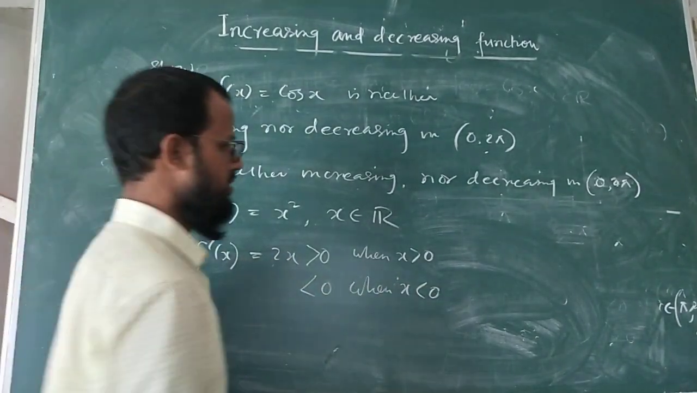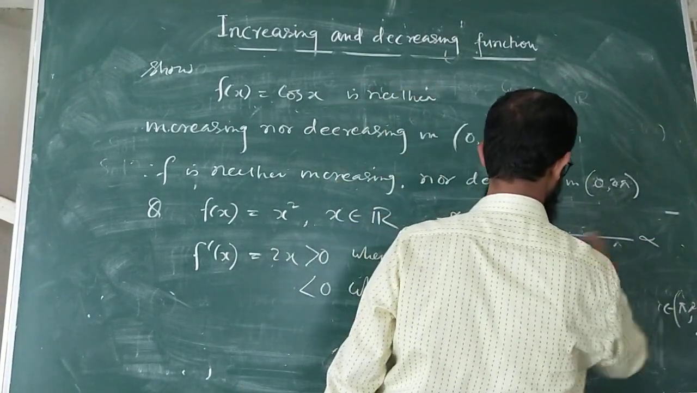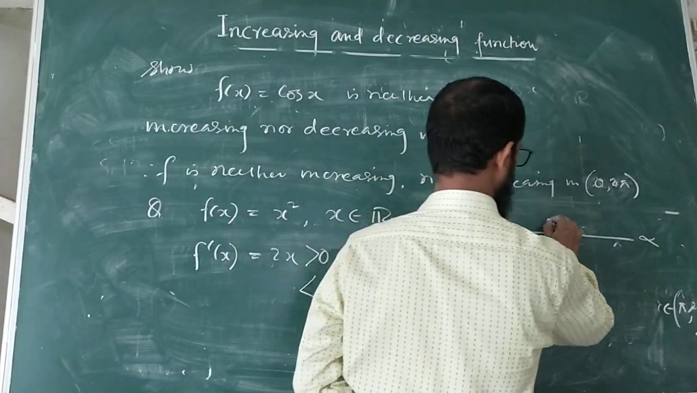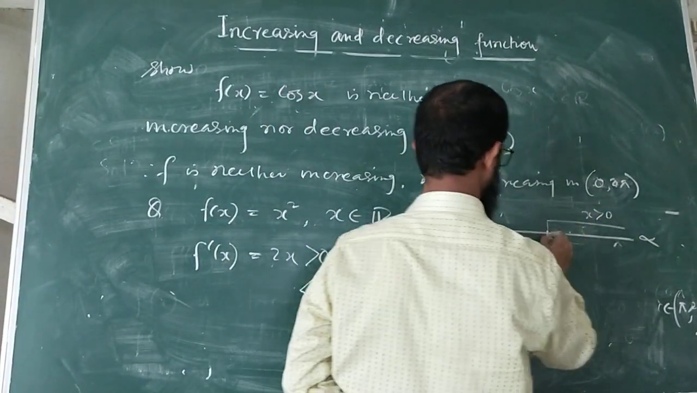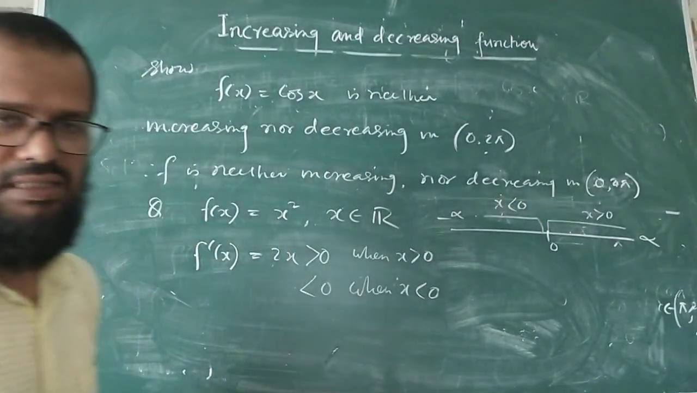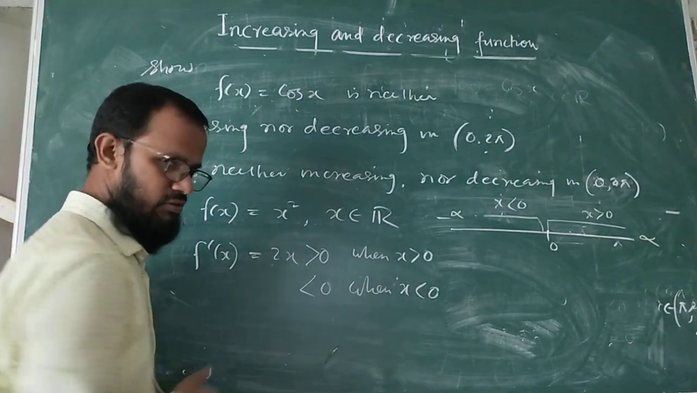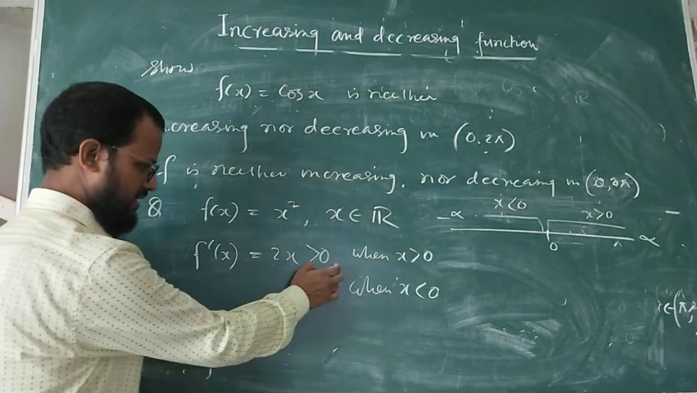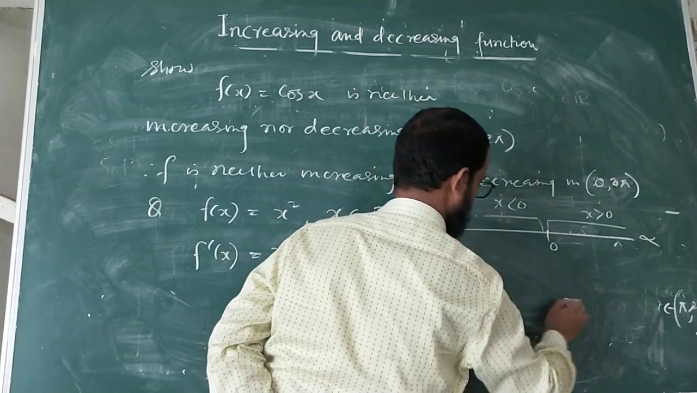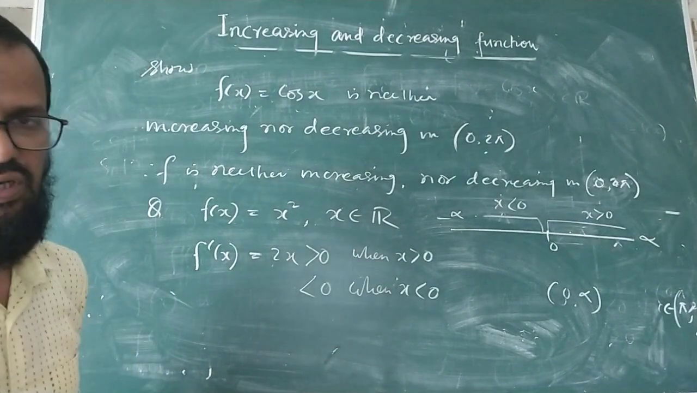This is your domain, the set of real numbers, minus infinity to plus infinity. This is your 0. When x is greater than 0, 2x is also greater than 0. That means f'(x) is greater than 0, so from 0 to infinity the function is strictly increasing.